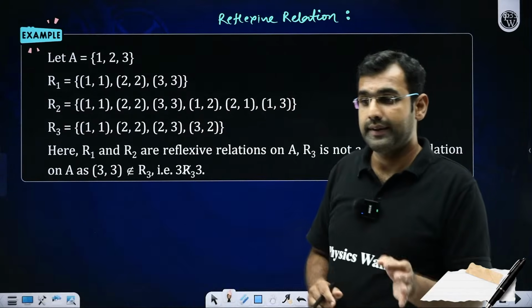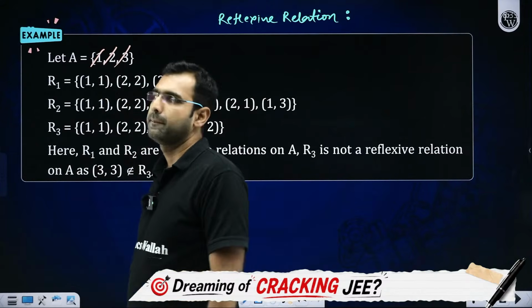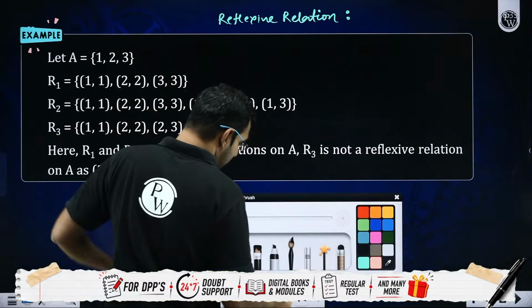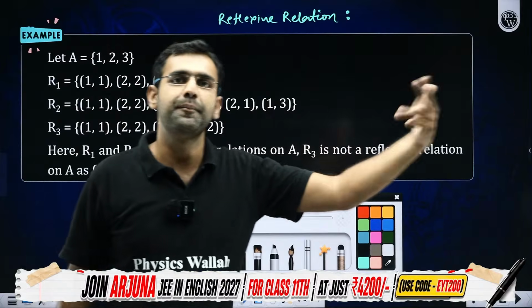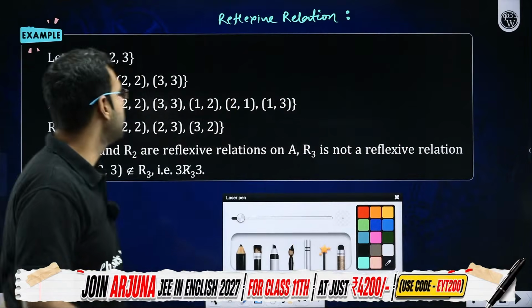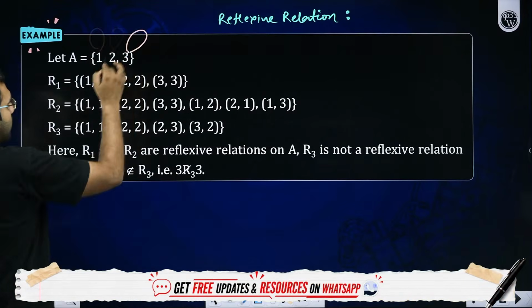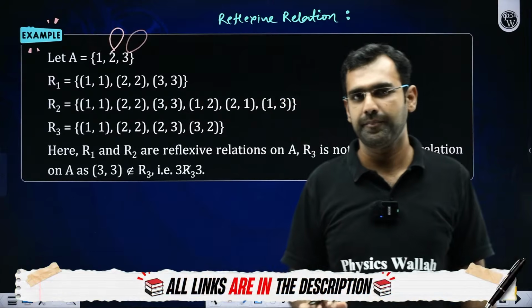I am saying that let's say A has these 3 elements, 1, 2, and 3. So if elements of A, 1, 2, 3, are mapped with themselves, which means 1 is mapped with 1, 2 is mapped with 2, and 3 is mapped with 3, all the elements of A should be mapped with themselves.